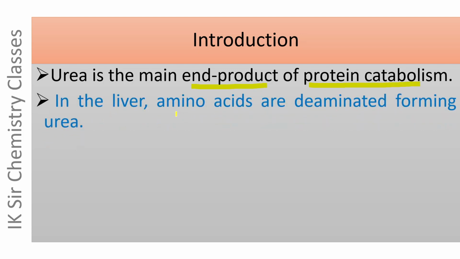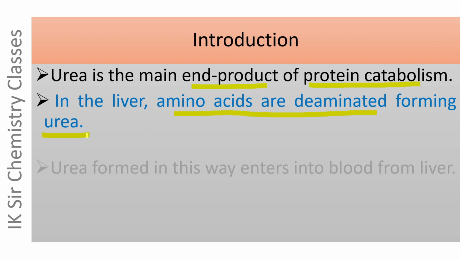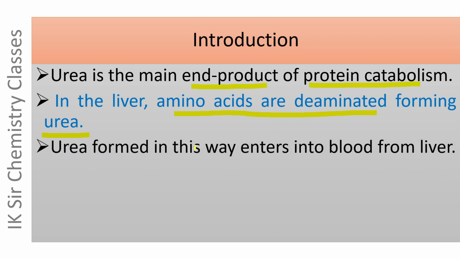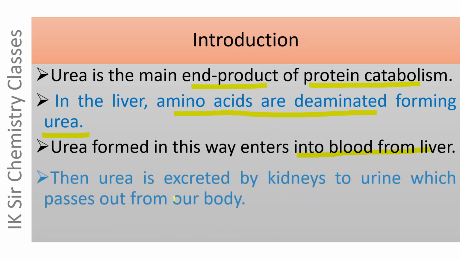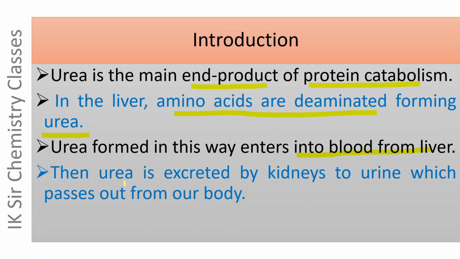In the liver, amino acids are deaminated, forming urea. Urea formed in this way enters into blood from liver, and then urea is excreted by kidneys to urine, which passes out from our body.